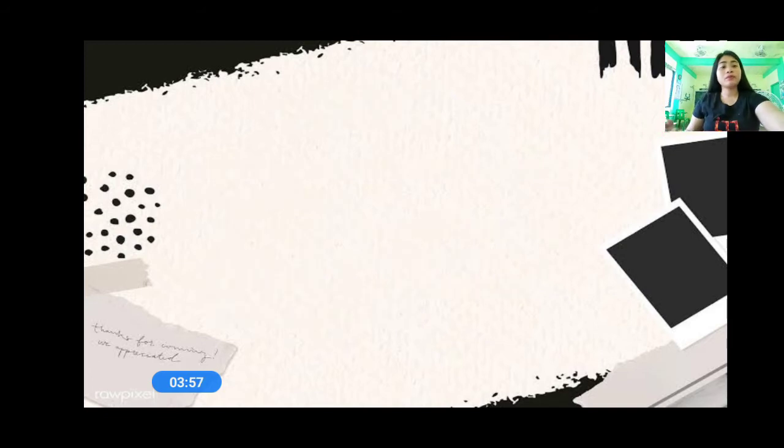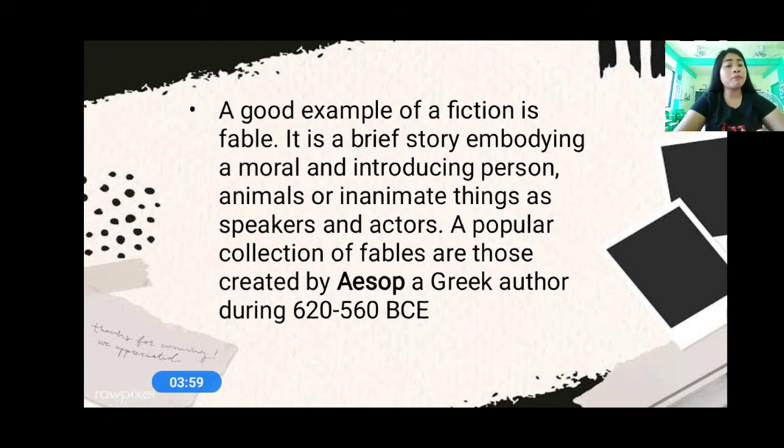Now, a good example of a fiction is fable. What is a good example of fiction? A fable. So are you familiar with fable? Okay, so it is a brief story embodying a moral and introducing persons, animals, or inanimate things as speakers and actors.